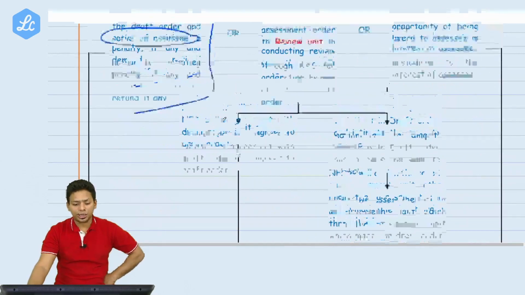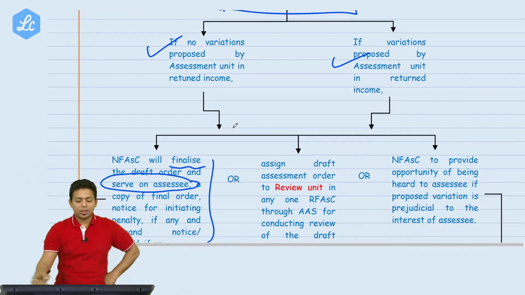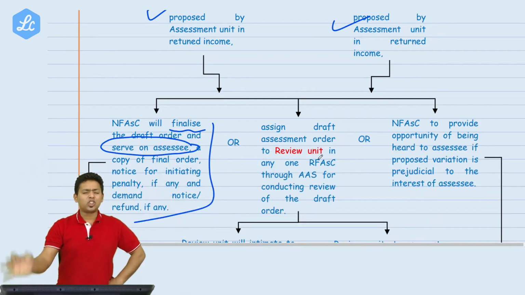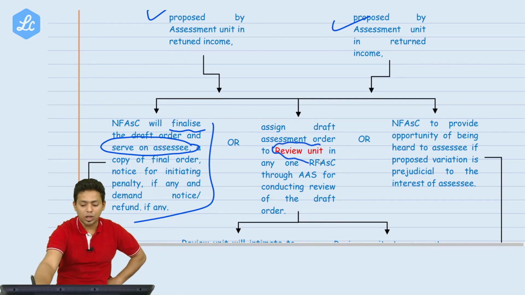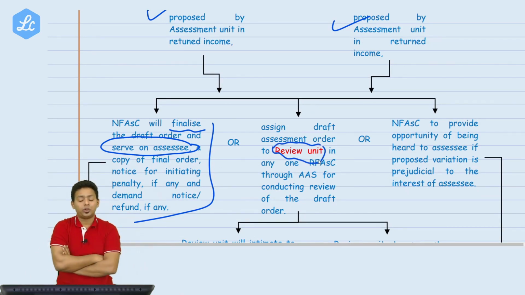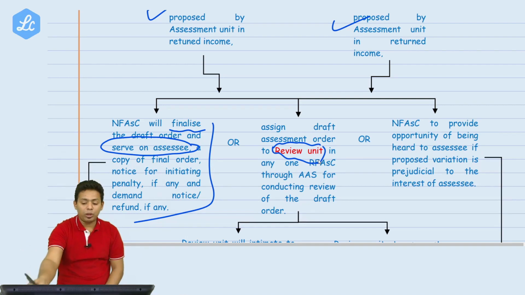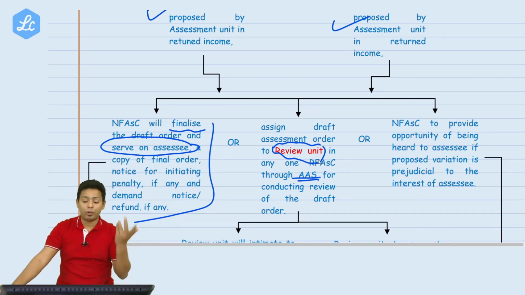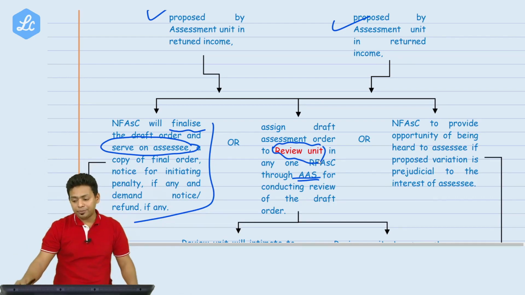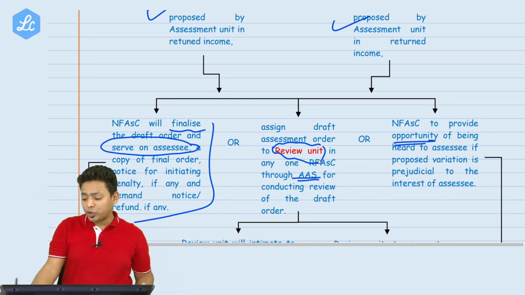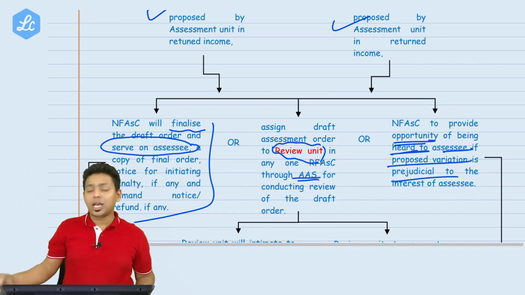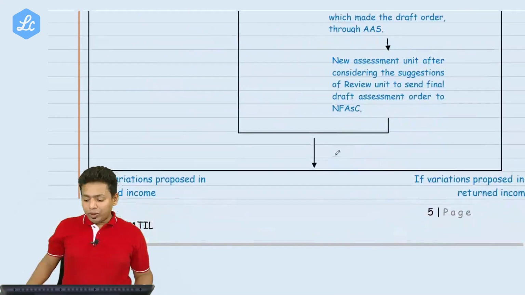Sir, if NFSC feels that this particular draft assessment order is not accurate and has to be reviewed, then NFSC will give this draft order to the review unit to check whether the draft is correct or incorrect, and that also will be allocated by using the automated allocation system. AAS will be used, and therefore you will never know who will be your review unit. Now what will happen? NFSC will also provide an opportunity of being heard to the assessee if the variations are prejudicial to the assessee.